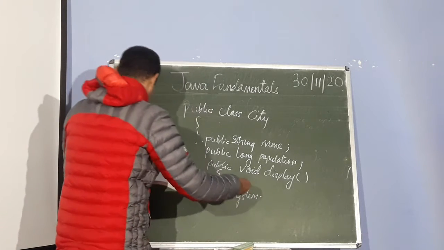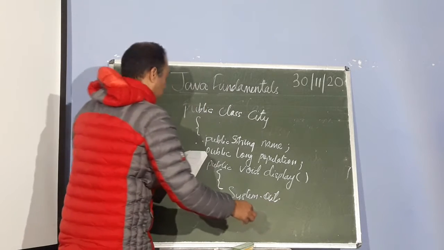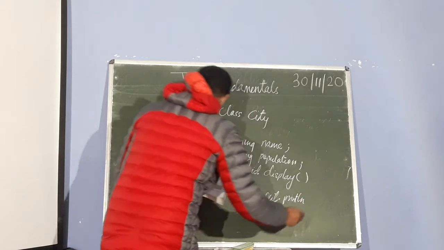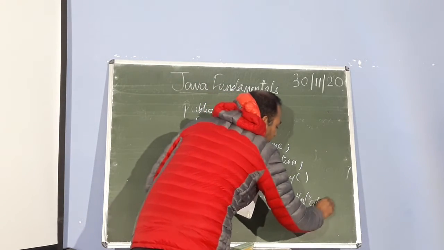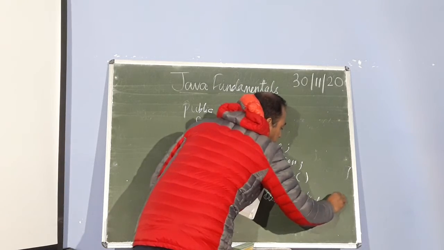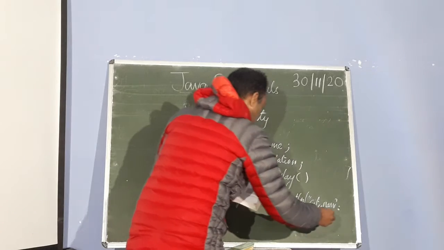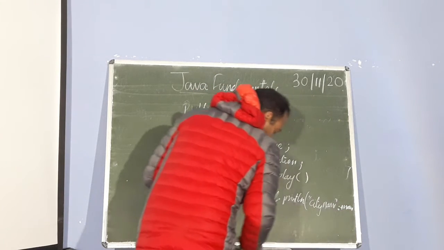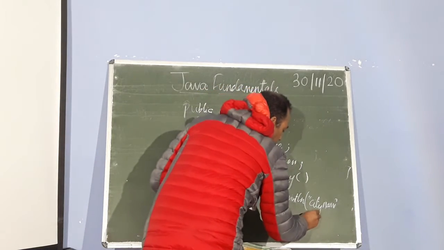System dot out, so this is the statement to display the output. Println, city name, closing this, semicolon, plus name. So I'll just write here city name, colon.